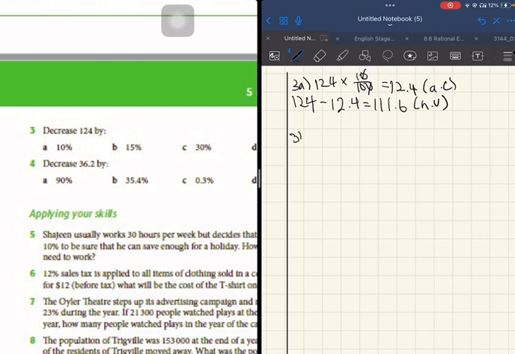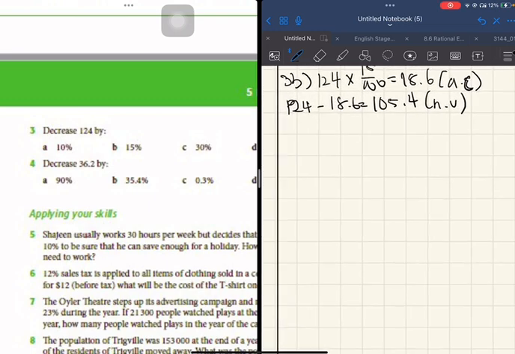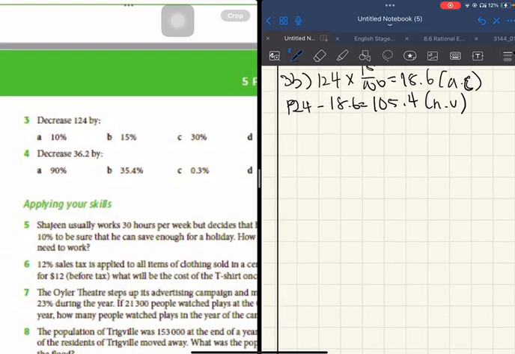Question 3b, decrease 124 by 15%. Like this, you get 18.6. This is the absolute change. 124 minus 18.6, you'll get 105.4. This is the new value. So we are still getting the same thing throughout the other questions here.